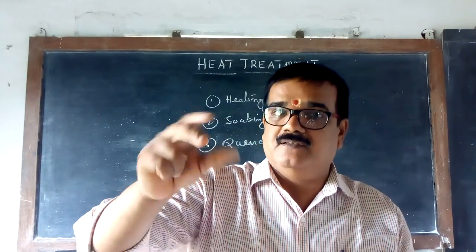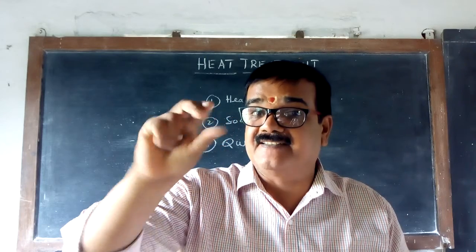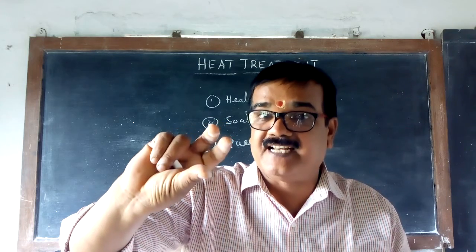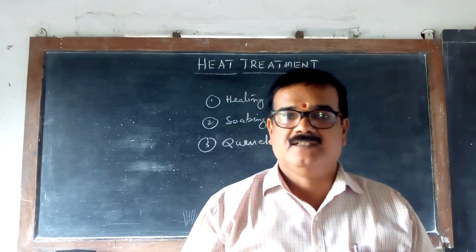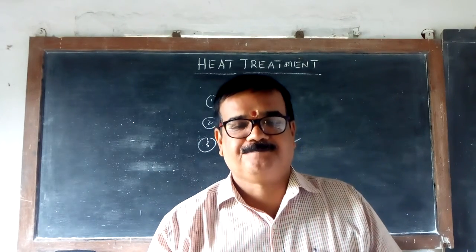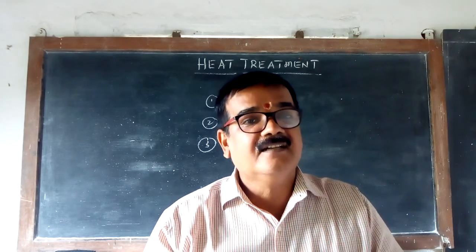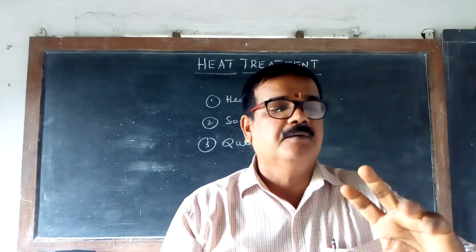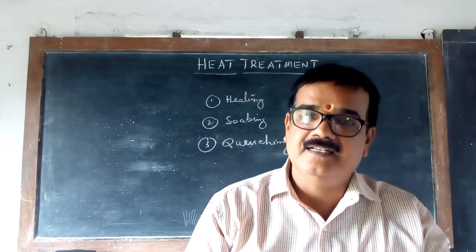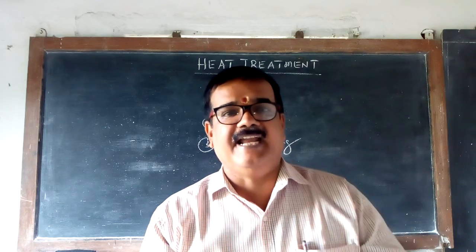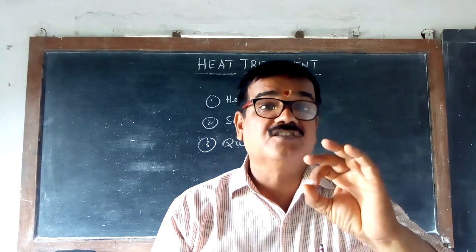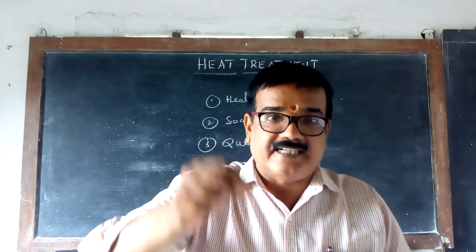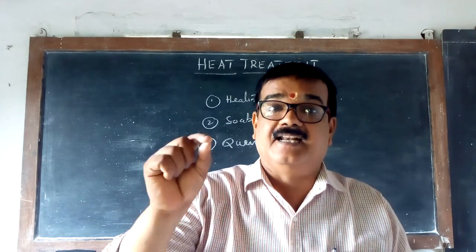But at around 723 degrees centigrade, the structural change will take place. Ferrite, pearlite, cementite, whatever it was earlier, now turns into austenite, a structure called austenite structure. It happens at this particular temperature. That is why it is called the lower critical point.